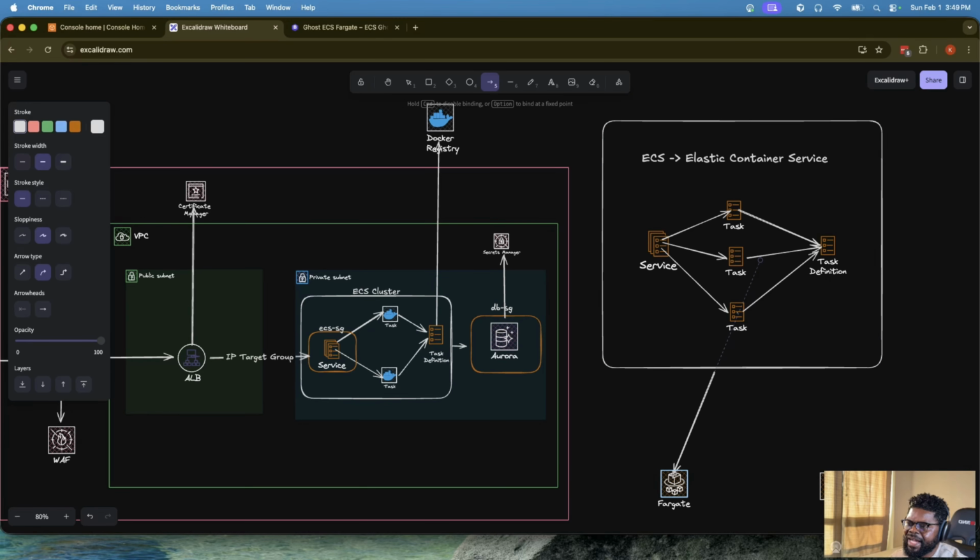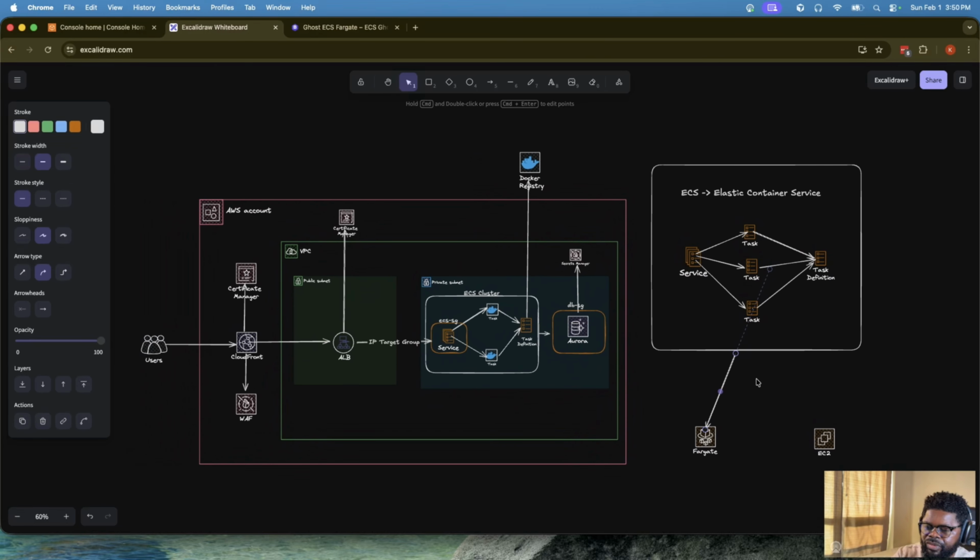It's either you go Fargate. Fargate just means, honestly, it's complete. That's really the definition of serverless in this case, in the sense that AWS is going to take care of everything for you. You just define your service, define your task, create a task definition. And then if you need compute to run that workload, Fargate is just going to launch that compute, right? That's one offering. I know most of you know Lambda as a serverless offering, but whenever you hear Fargate, just know it's serverless in the sense that you want to run a container, but you don't really care about the compute it is running on. AWS should just figure it out. So AWS is going to launch the compute, set it up for you, and then your container is running.